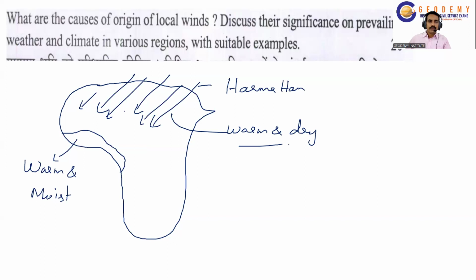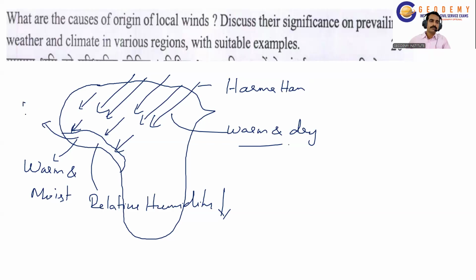This warm and dry wind carries dust also. It blows over the Western African part here, and it makes the weather conditions normal here. So the relative humidity will be reduced over this region. Due to the decrease of relative humidity over this region, the weather conditions in the Western African part will become pleasant. And that's why the Harmattan wind is otherwise called the doctor wind, because it is helpful for health also.